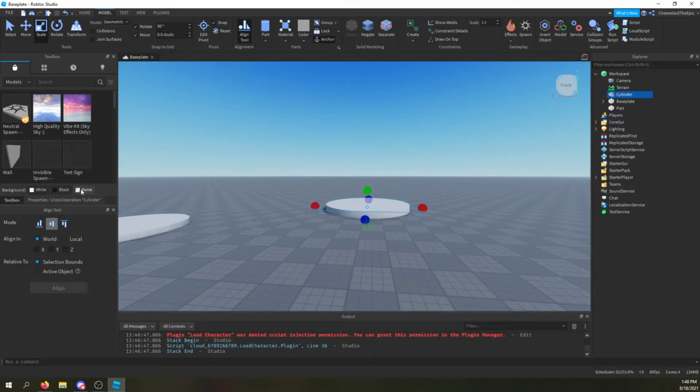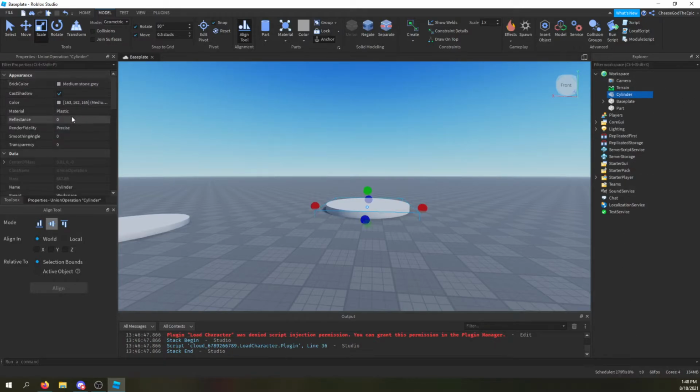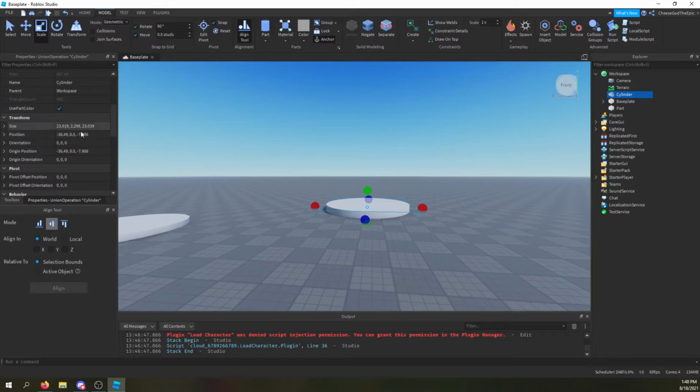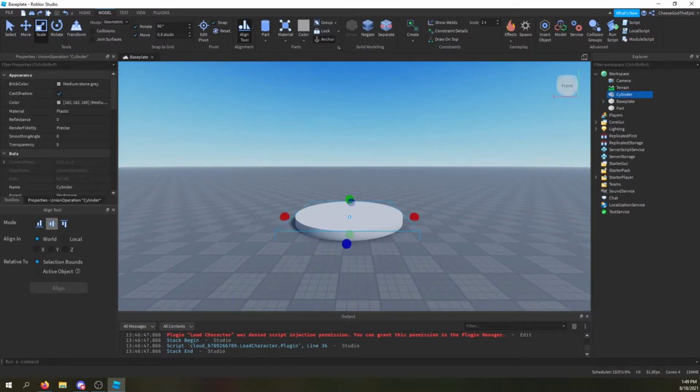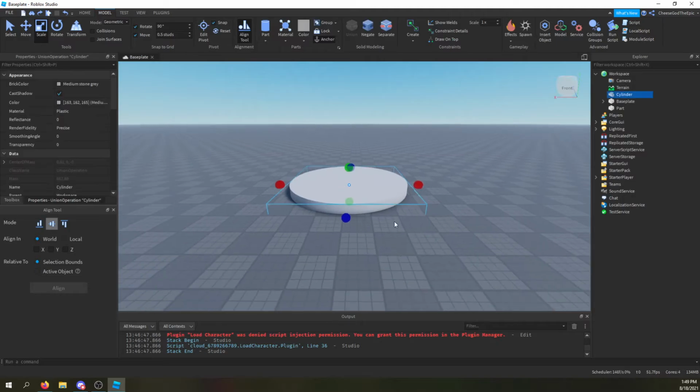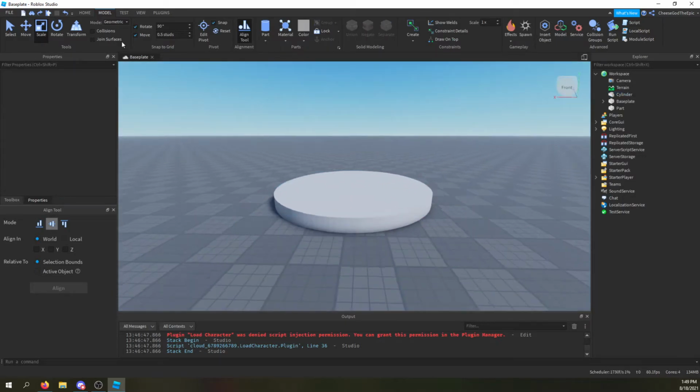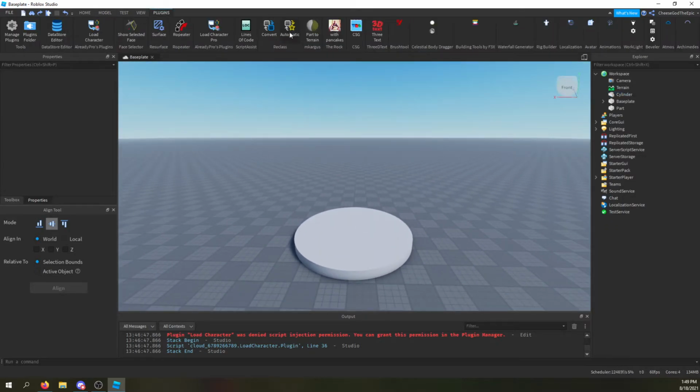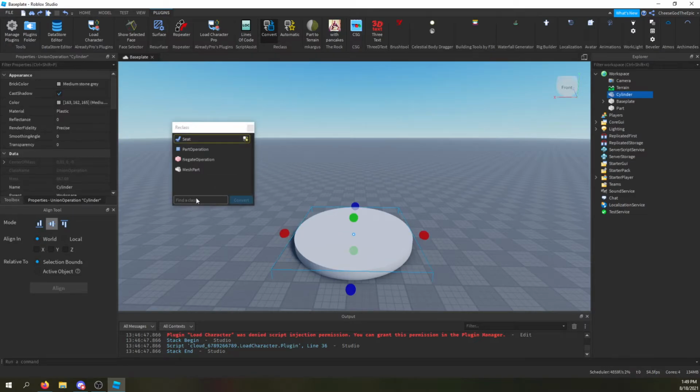And I'm also going to, where's my properties? Alright. I'm going to change the size on this so it's one. Well, yeah, if you have a union, this plugin made a union, so you can't really scale it easily. But basically, all you need to do is use the reclass plugin by LTOB and basically select this and then say spawn location. And if you do that,